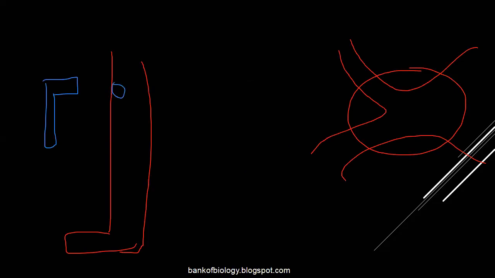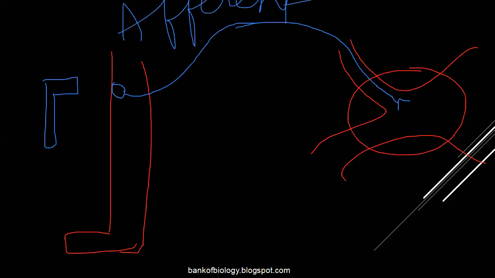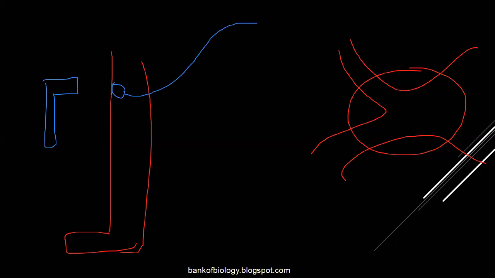So the sensory neuron, the afferent neuron: from here it gets started and goes into the spinal cord. You have to remember it as the afferent neuron. Let me draw it here.